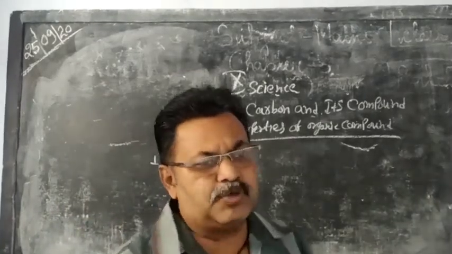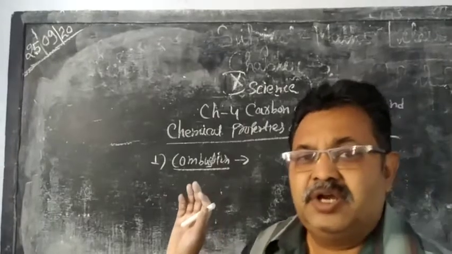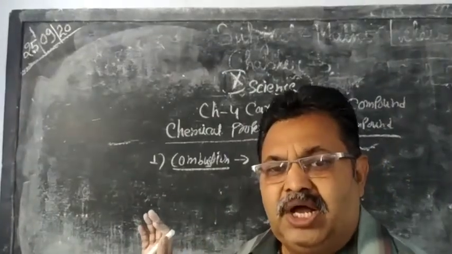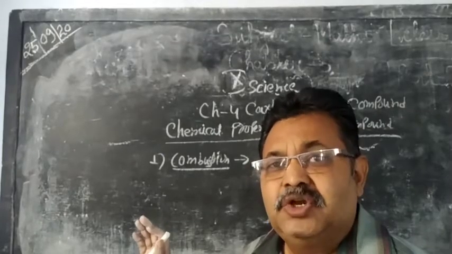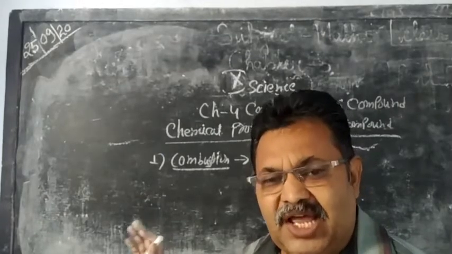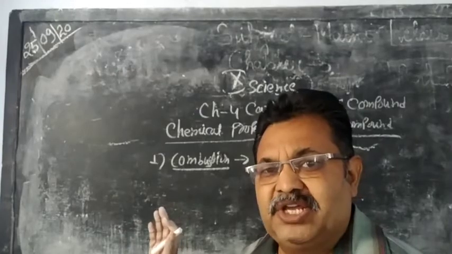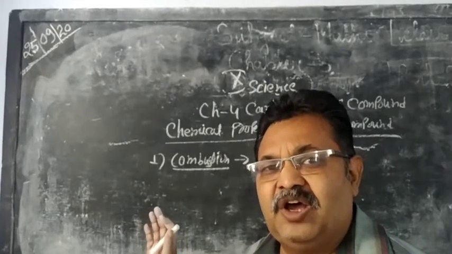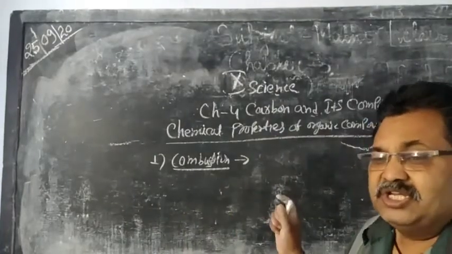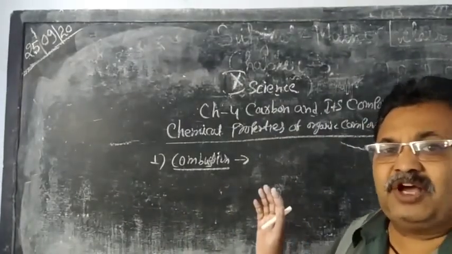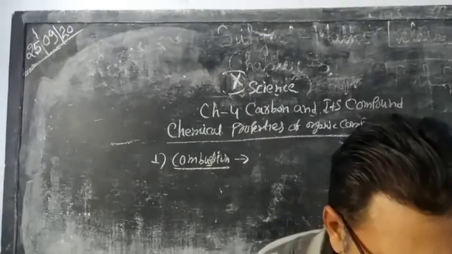Combustion is the process in which organic compound are burned in presence of oxygen to give heat and light. Such type of chemical reaction are the example of combustion. The respiration is also the example of slow combustion.